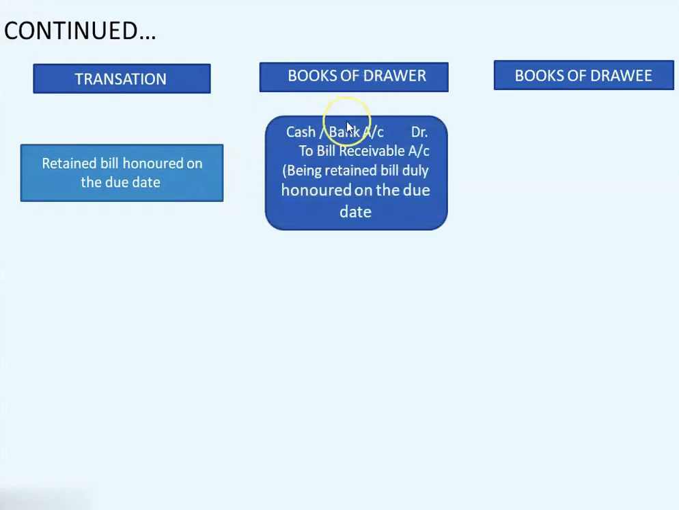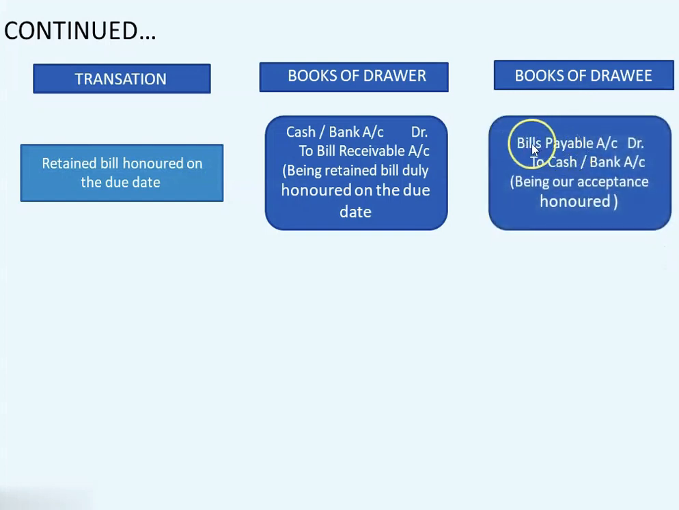Here, the drawer is going to receive money from the drawee and therefore cash or bank account debit to bills receivable account. And the narration here being retained bill duly honored on due date. So this is in the books of drawer. Now let us see in the books of drawee here. Bills payable account debited to cash or bank account. For the drawee, bills payable is a liability and he is paying it off. So bills payable account debited to cash or bank account, being our acceptance honored on the due date.